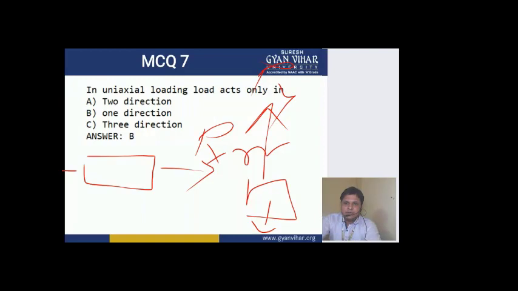Then it is known as uniaxial loading. All right. Now,